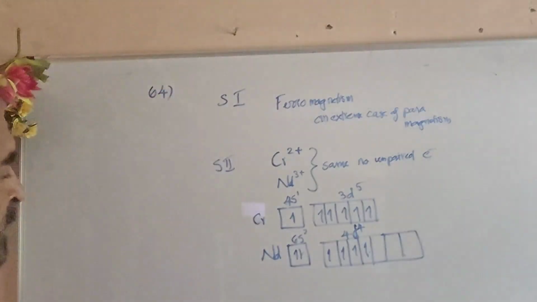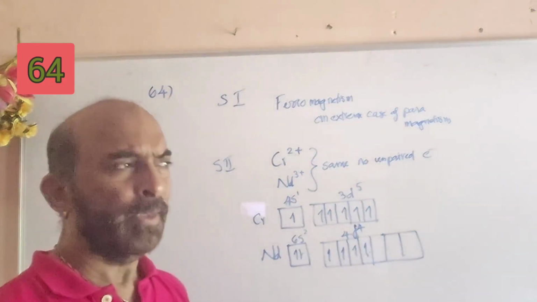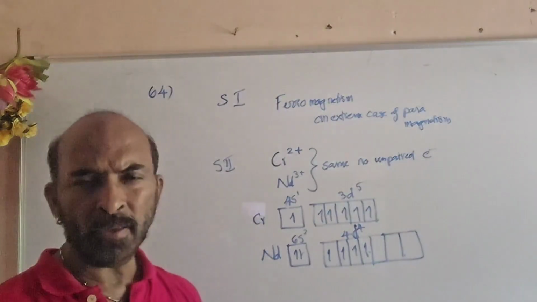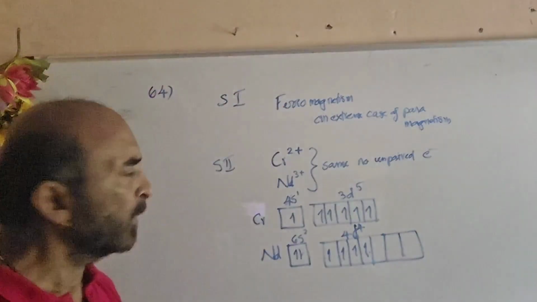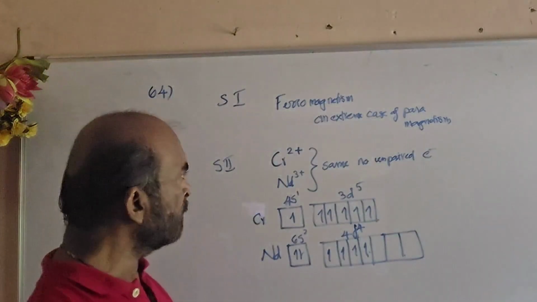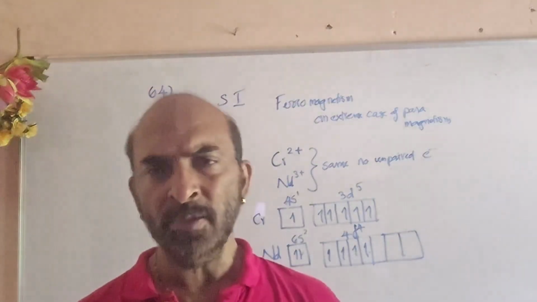Okay. The next question, you can say it is from d and f block elements. It is regarding the number of unpaired electrons in two species. It is a statement type question. Statement 1: Ferromagnetism is an extreme case of paramagnetism.